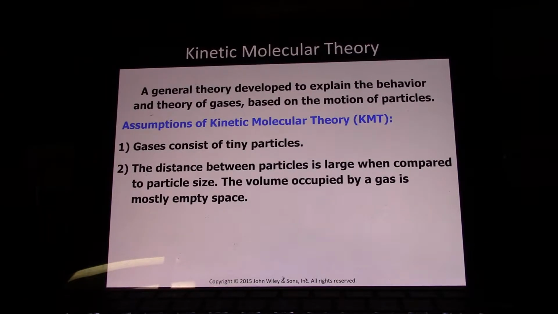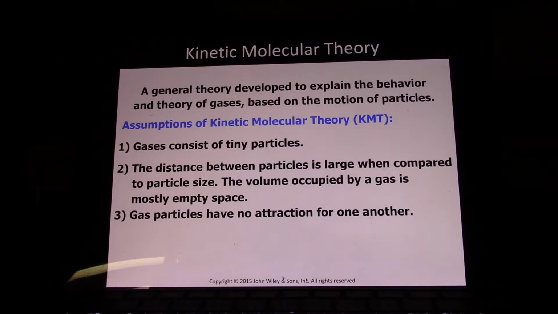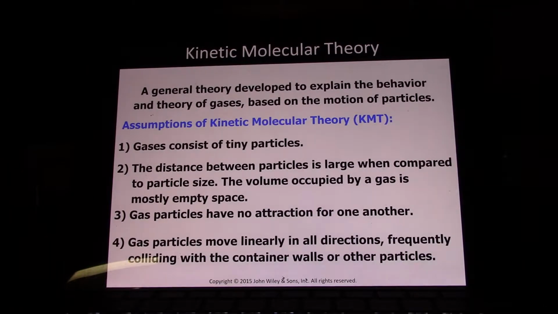Another assumption of kinetic molecular theory is that the distance between particles is large when compared to the particle size. The volume occupied by a gas is mostly empty space. You can see why that would be true, because we take 18 milliliters of liquid water, and when that turns into a gas at STP, it takes up 22.4 liters. So the molecules take up 1,000 times more space as a gas, so most of that space is actually empty space. And 3, gas particles have no attraction for one another. Again, that's not totally true. They do, it's just really weak, which will become exacerbated at very low temperatures, as we'll see in a minute.